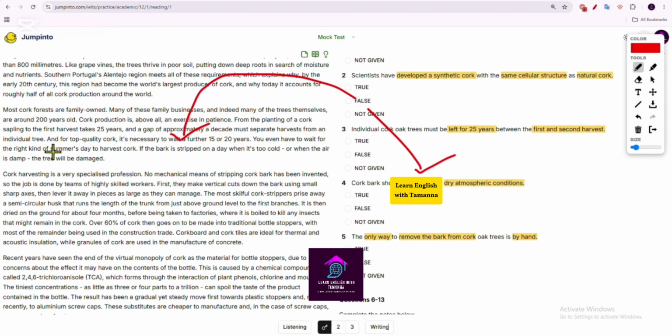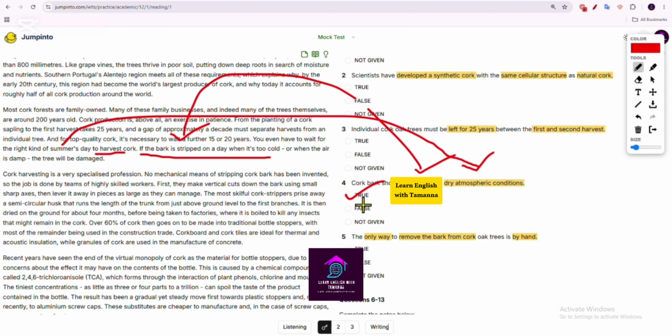You even have to wait for the right kind of summer days to harvest cork. See, summer day is referring to dry atmospheric condition, and in this line they are saying that if you stripped on a day when it's too cold or a bit foggy, the tree will be damaged. So it is quite clear that the answer would be true, because it must be stripped in dry atmospheric conditions.